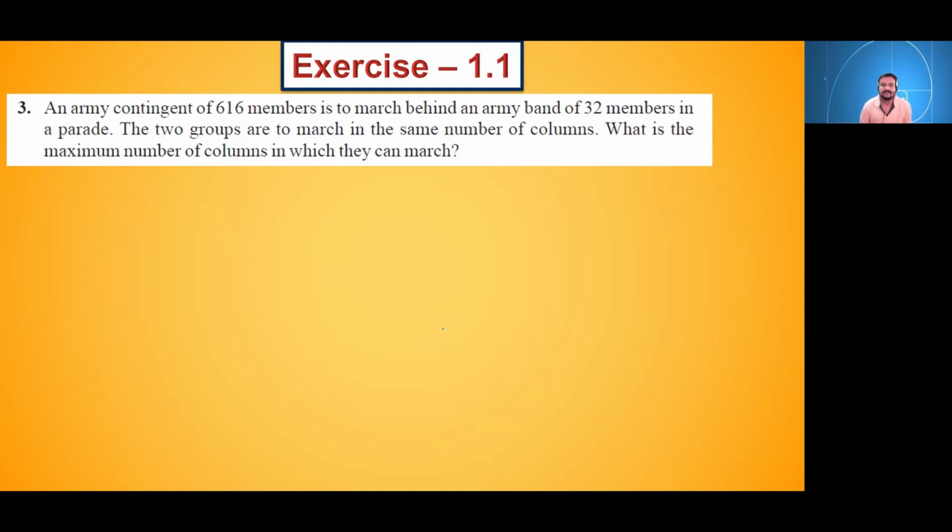Yes, Prerna, it's correct. We will have to find the HCF of 616 and 32. That will give us the maximum number of columns. So find out the HCF of 616 and 32.